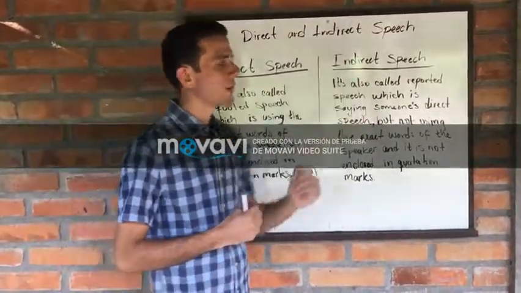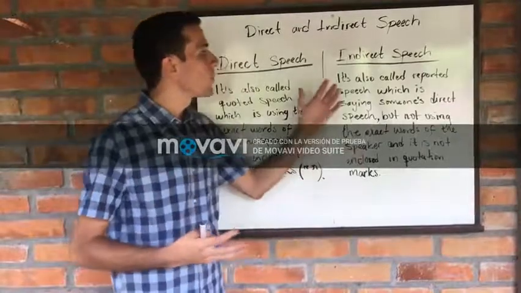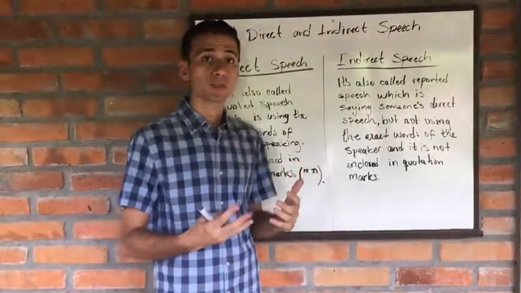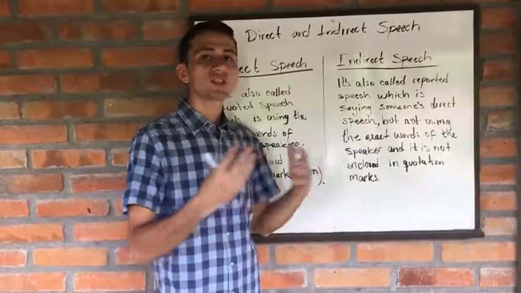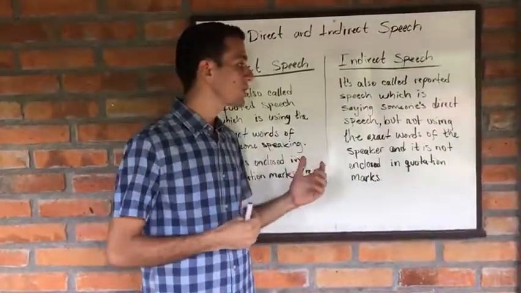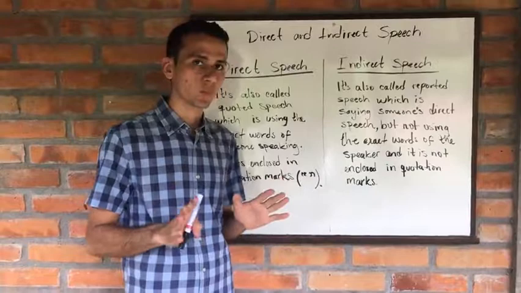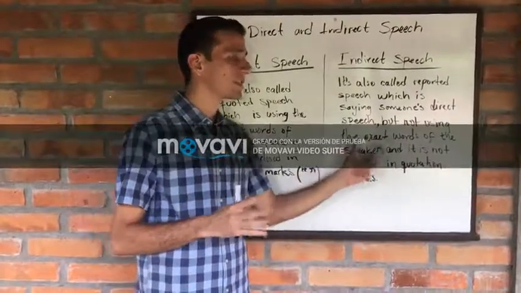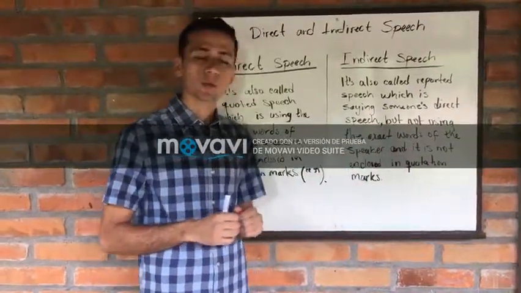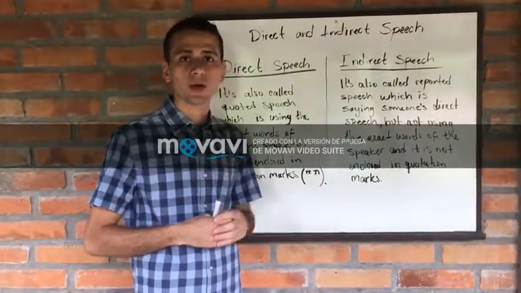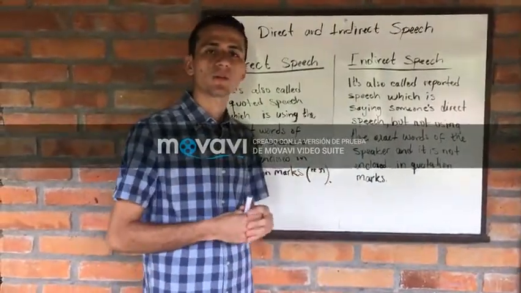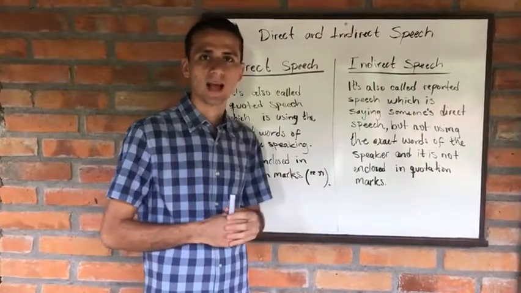On the other hand, we have the indirect speech, which is also called reported speech. What we do in this case is using someone's direct speech but not using the exact words of the speaker, and it is not enclosed in quotation marks. So in the following part I will explain to you some details and as well some examples.